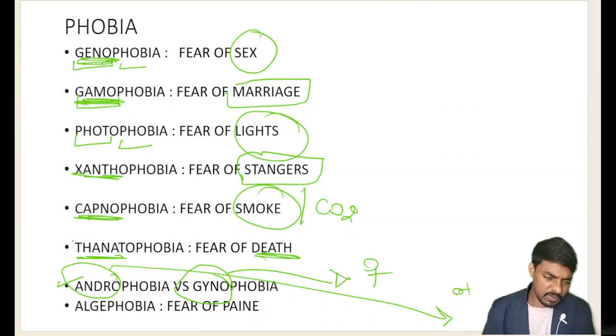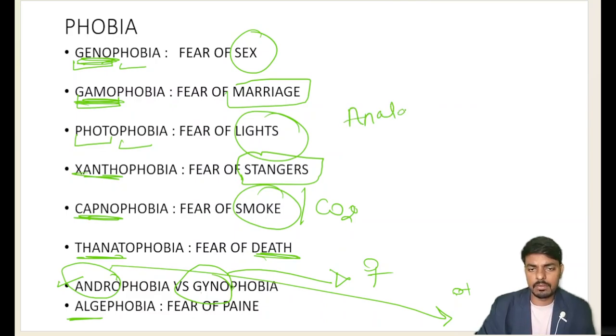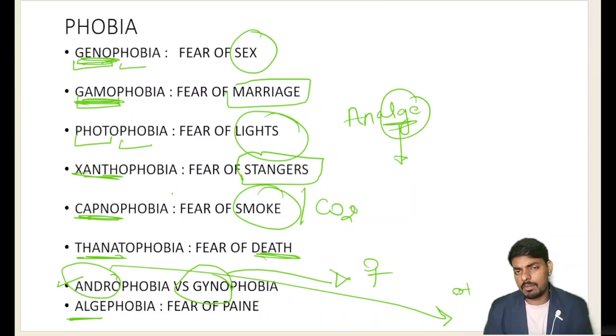And what is algephobia? Wherever the word algia comes, that is pain. For example, analgesia, here is the word algia. Where pain is the thing, that indicates algia. If there is fear of pain, we call that algephobia, very importantly. So these all are the very important types of phobia we have discussed here, students.